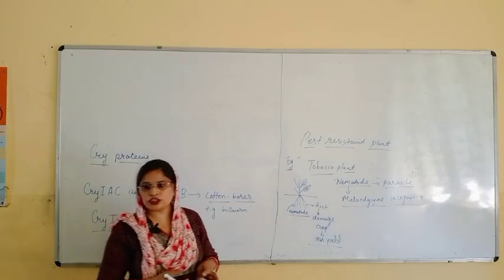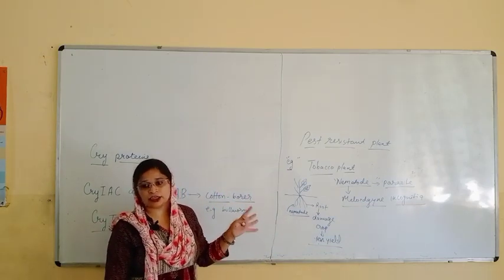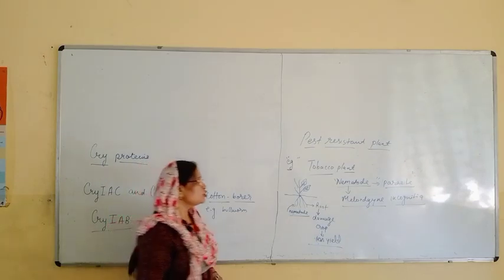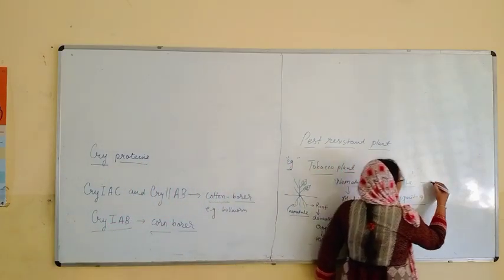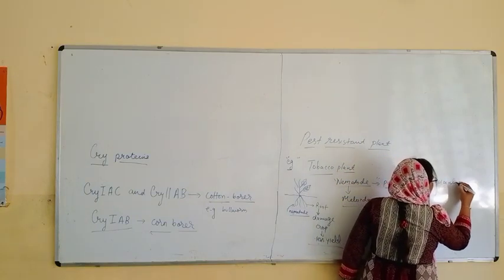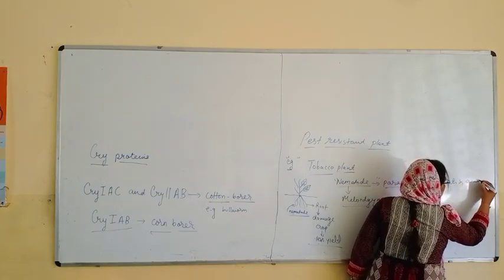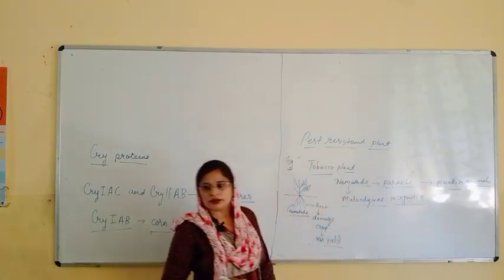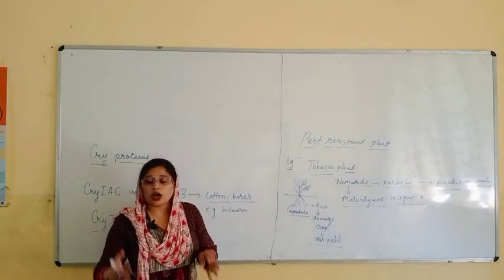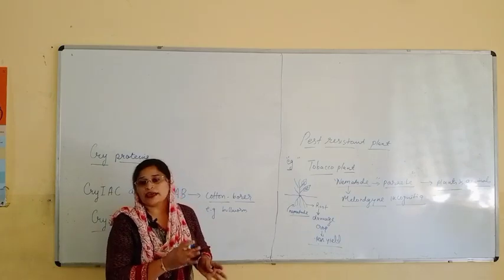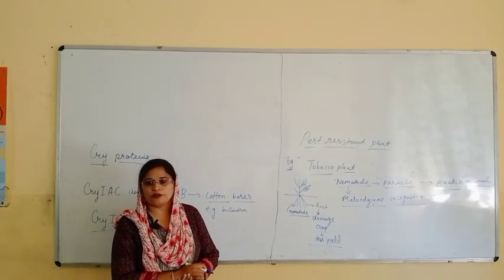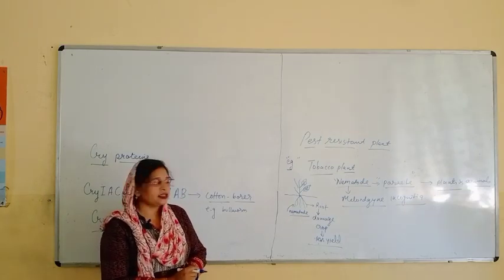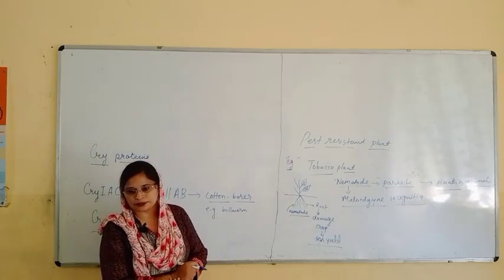Now this nematode not only is present in plants but it also affects animals and other organisms. So it will harm other plants and animals. So it was a big challenge in the field of research how we can make a genetically modified plant of tobacco.